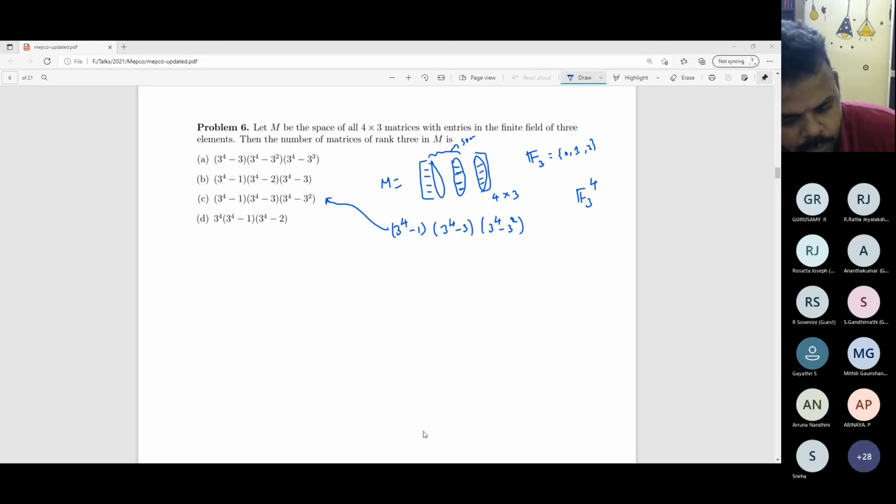Yes, I am identifying this number as the number of 3-dimensional subspaces of the given vector space. Can I think like that? This one? I'm not sure about it.